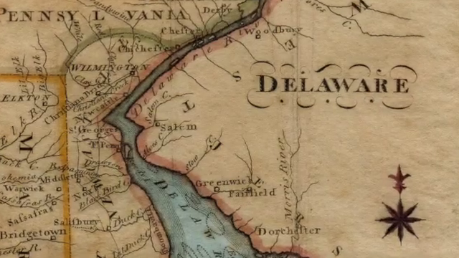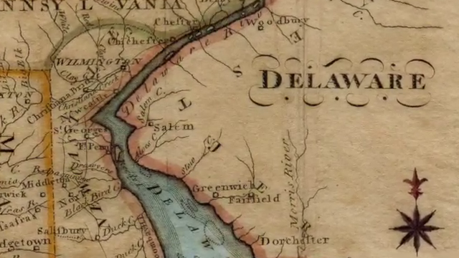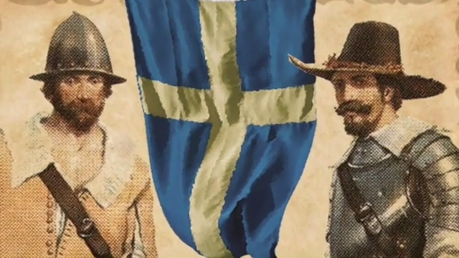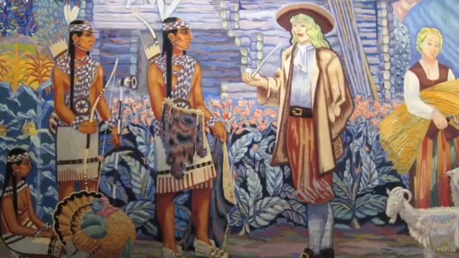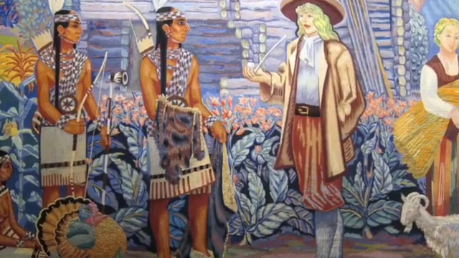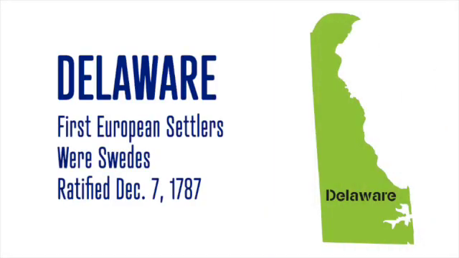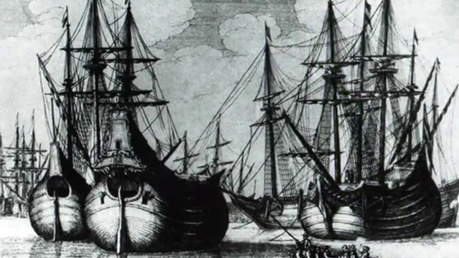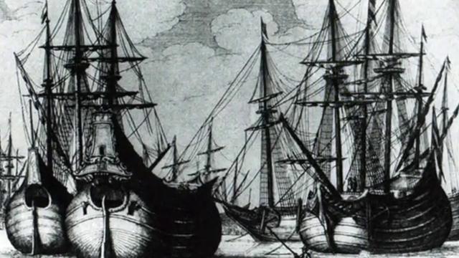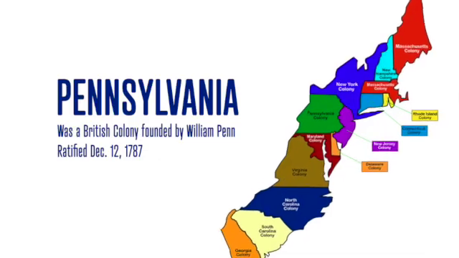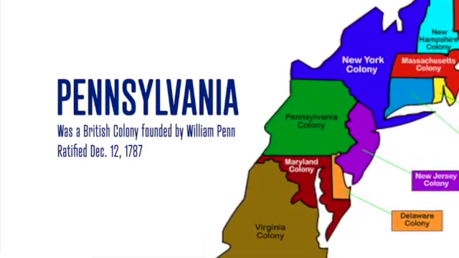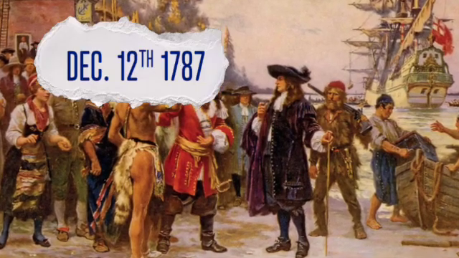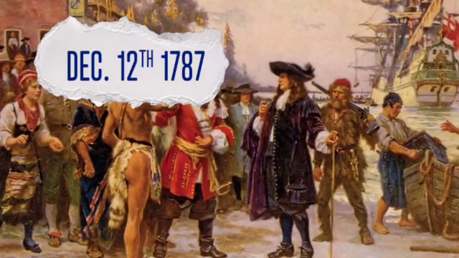We start our journey in Delaware, whose first European settlers were Swedes. They came to establish the Delaware colony, which was ratified December 7, 1787. As we journey onward, we will now take a stop into Pennsylvania. Pennsylvania was a British colony founded by William Penn, also ratified in December, but on December 12, 1787.